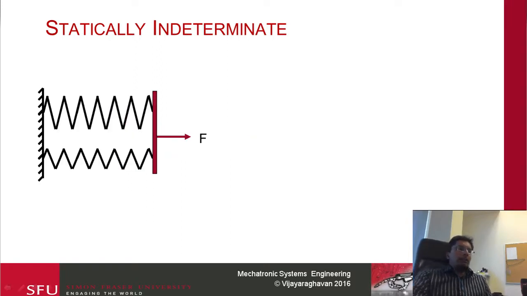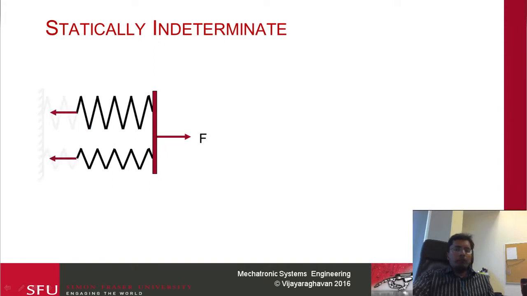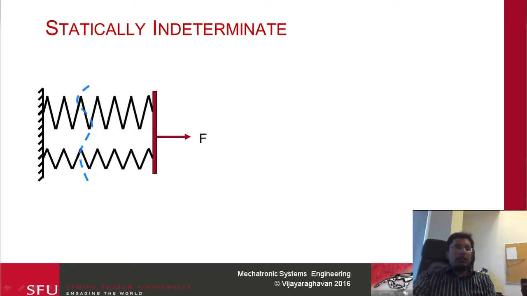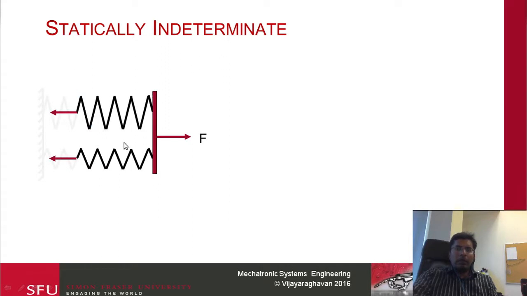Now consider this example, where I have two particular springs over here. If I try to solve this, I'm going to cut it over here. I basically have one unknown over here and another unknown over here. You can think of these as F1 and F2.